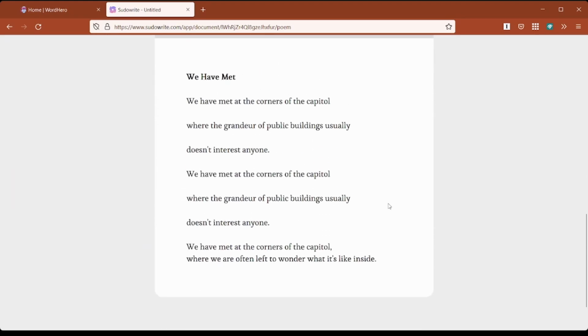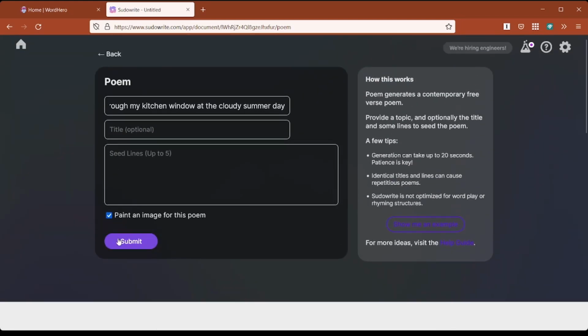So let's look at this one here. We have met. We have met at the corners of the capital, where the grandeur of public buildings usually doesn't interest anyone. I don't really like that one. See, it's repetitious. So that's okay. We can just say submit and start again.